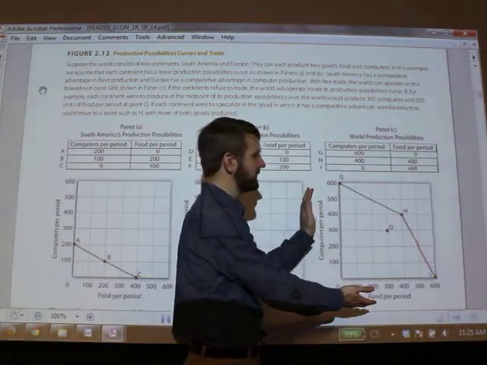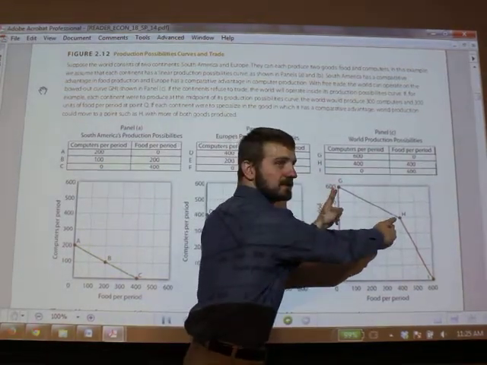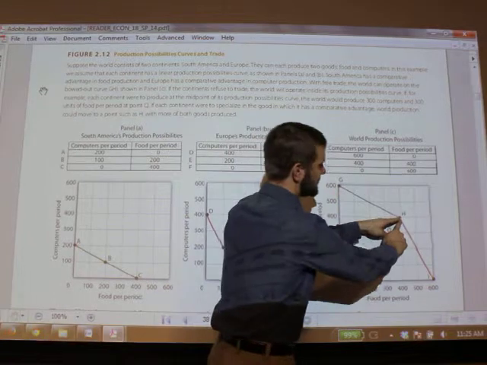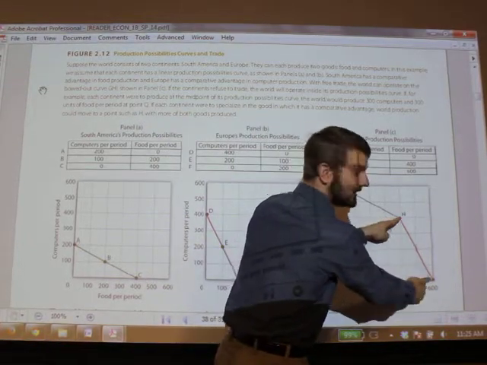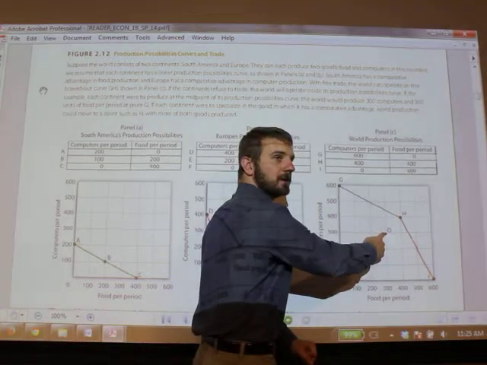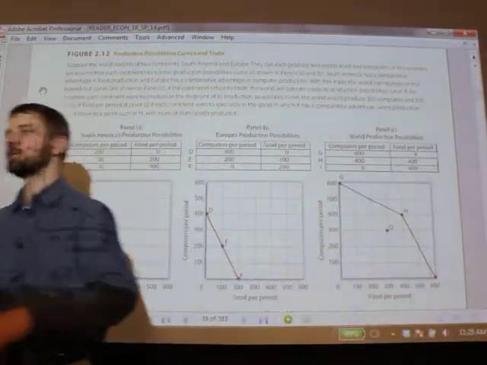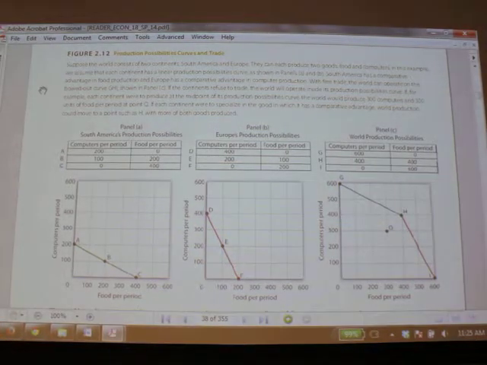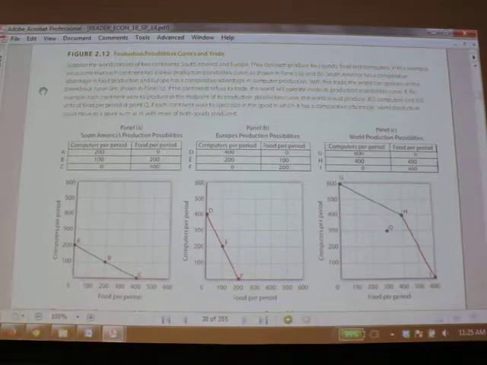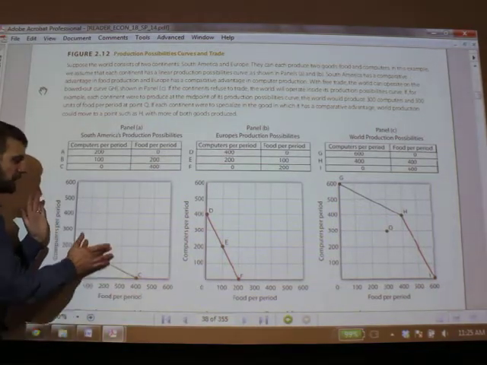We can also illustrate this by combining the PPCs to make a world production possibility curve. That's what we're doing here. So this portion is South America's PPC, and this portion is Europe's PPC. Before trade we were here at 300, but after trade we can have a world PPC. So that might help you conceptualize it better. If not, I usually think about it by looking at the countries individually and showing how they can move beyond their PPC.